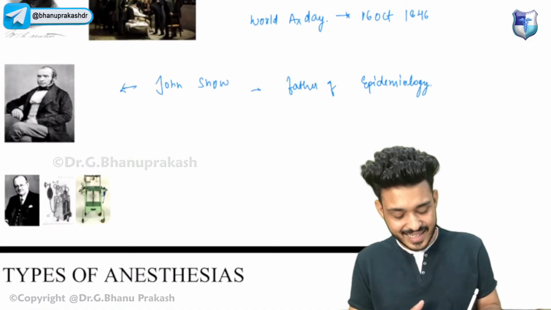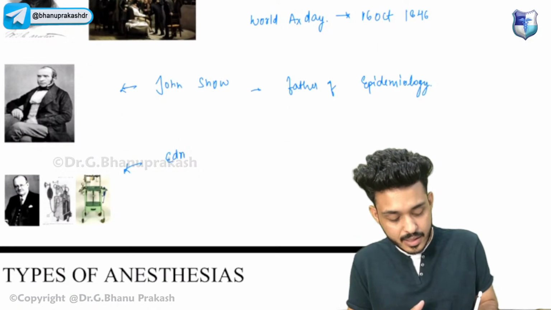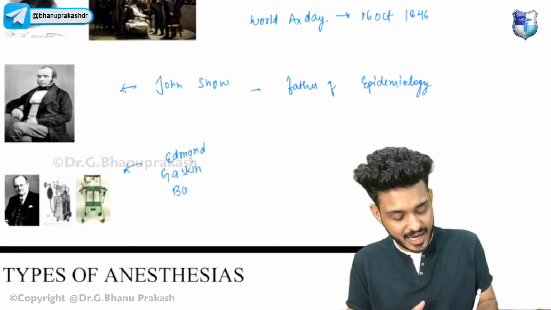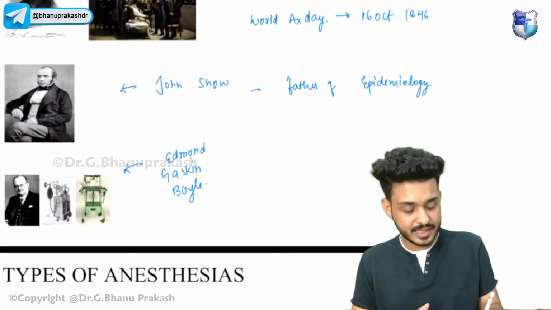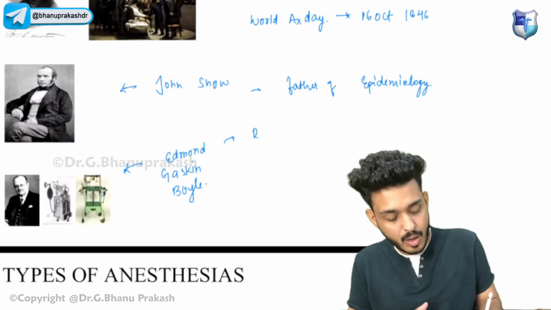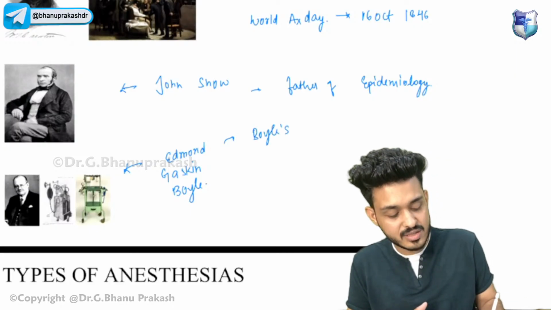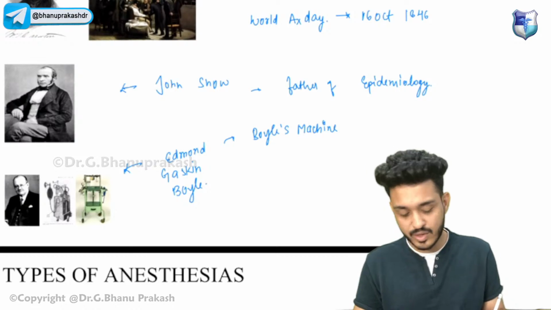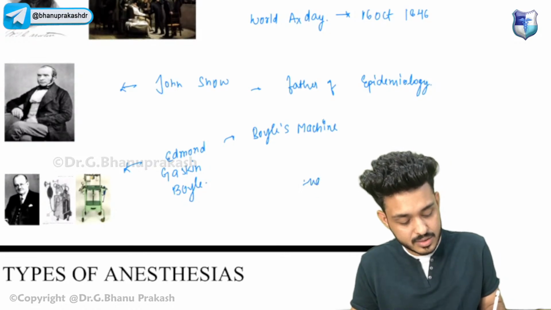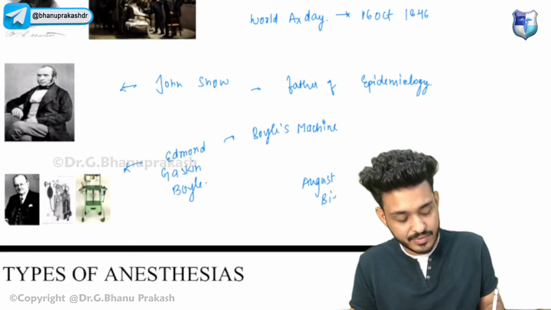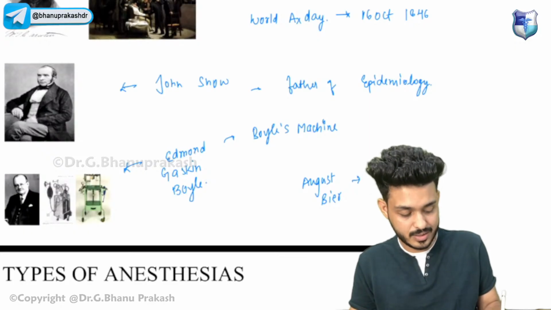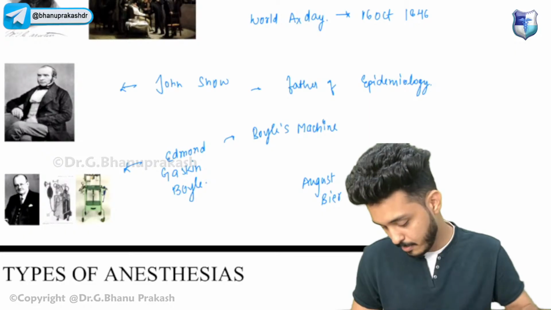About these scientists, this is Edmund Gaskin Boyle. What he has done is given the Boyle's machine, or Boyle's apparatus. One more scientist you have to remember, these are the 5 you have to remember, is August Bier, and he gave a block that is known as Bier's block.